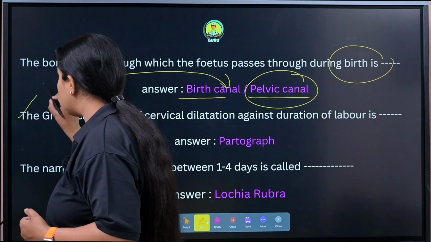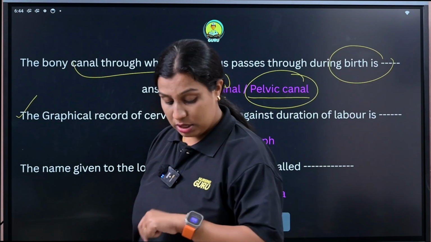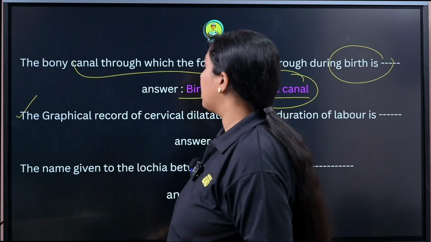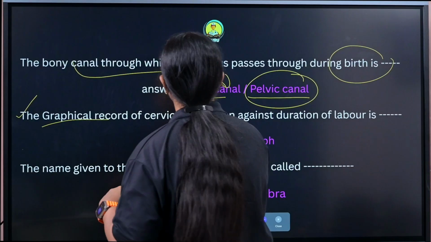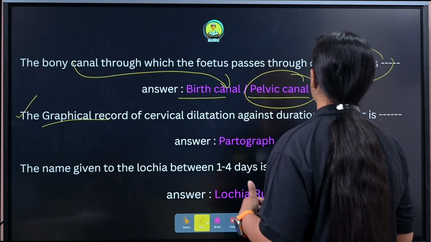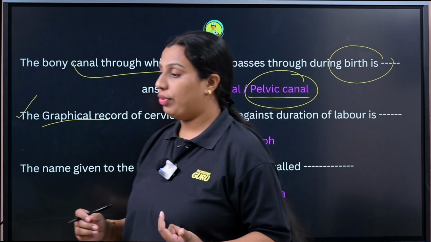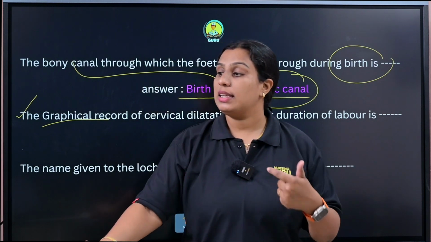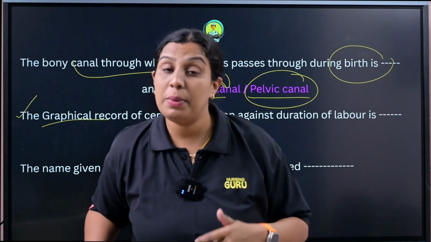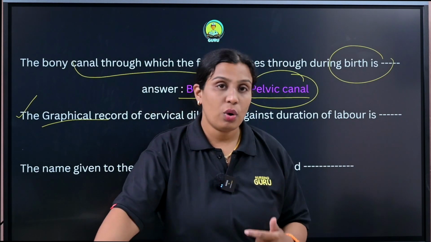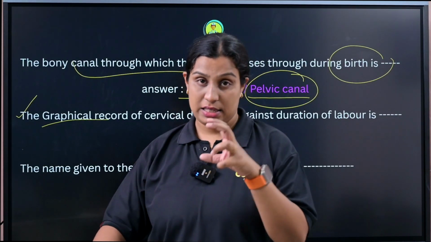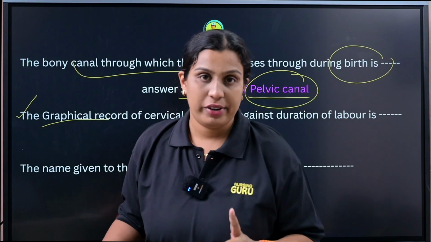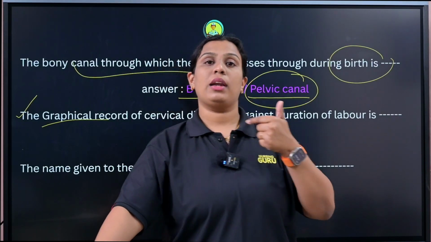Next, this question is a repeated question. Mostly this year you will get this question. The graphical record of cervical dilation against duration of labor is known as partograph. This partograph you may get like a short note question or one word question. Okay, remember the name partograph.